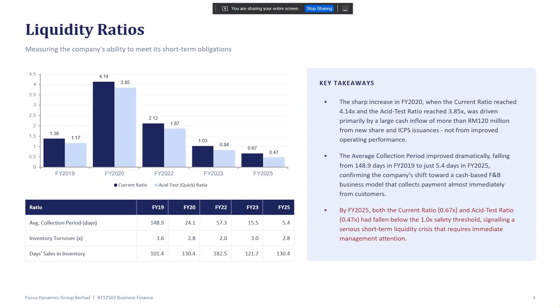Okay, the next one is the liquidity ratio. Focus Dynamic Berhad. Assalamualaikum. Wait.